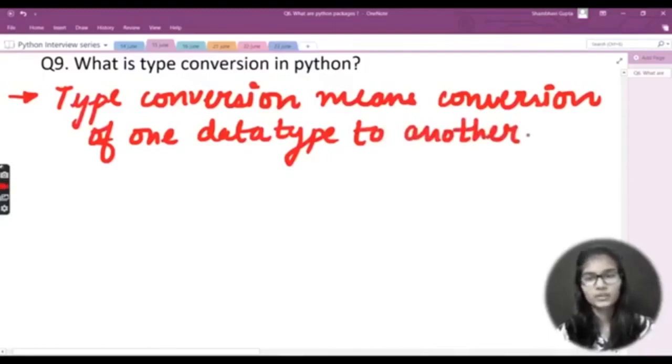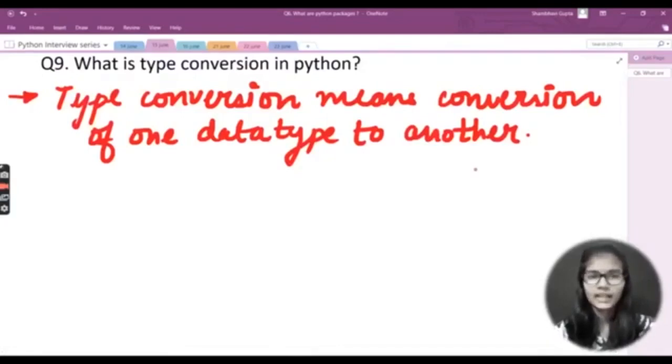Listen to me very carefully. Whatever I'm writing, note that down. But other than that, please listen to my words carefully, because I'm telling most things verbally. Important things I tell verbally, and in writing I show you how to write the answer for these questions. So type conversion means the conversion of one data type to another. Another name for type conversion is typecasting. If typecasting or type conversion comes up, the definition for both remains the same: conversion of one data type to another.